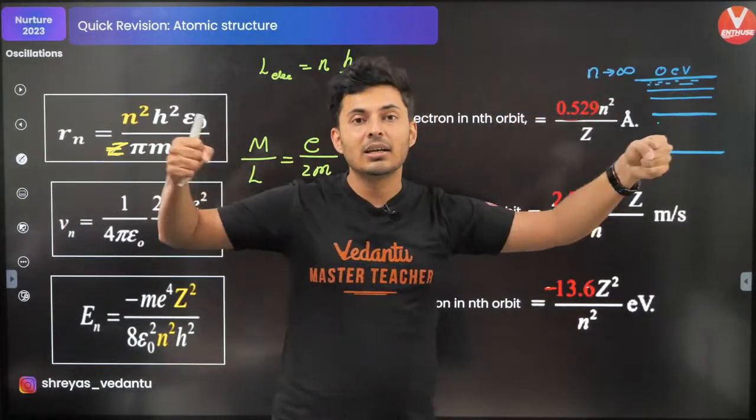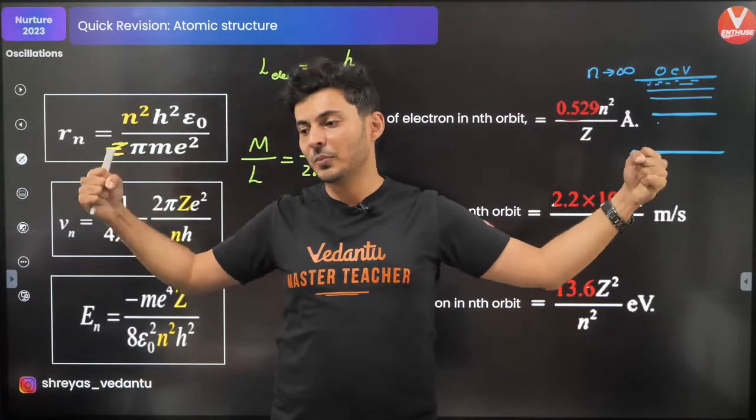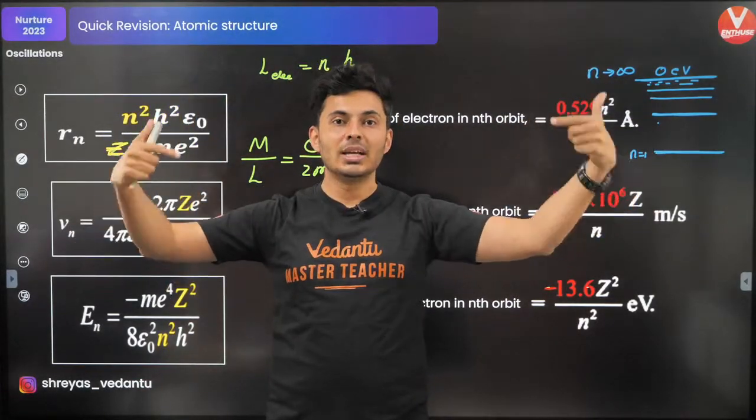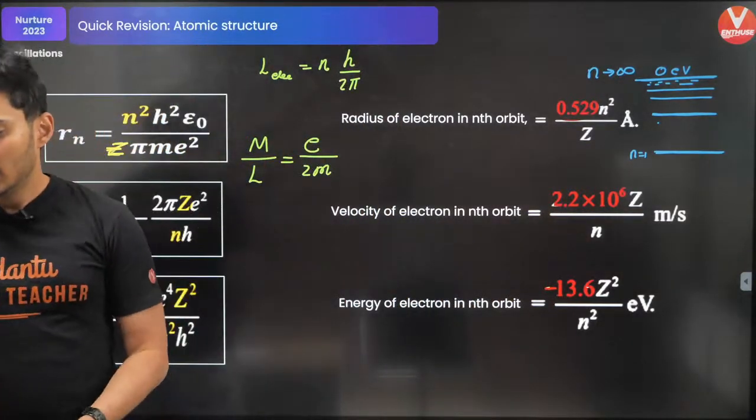At infinity, the separation, the standard potential energy is assumed to be 0. So with respect to infinity, it is negative. Is that clear? Okay.